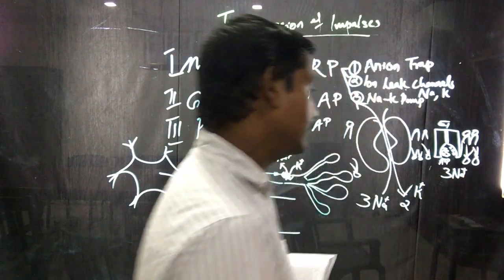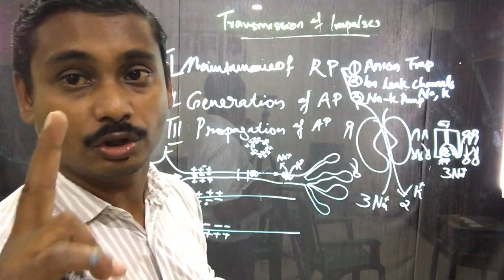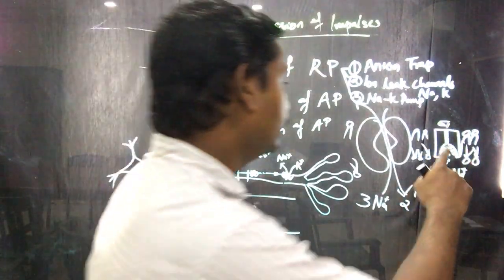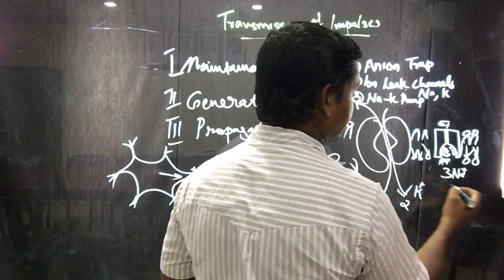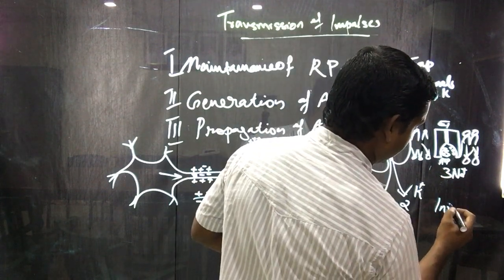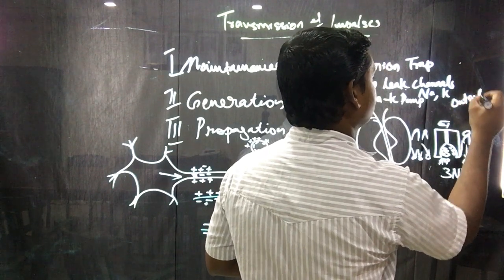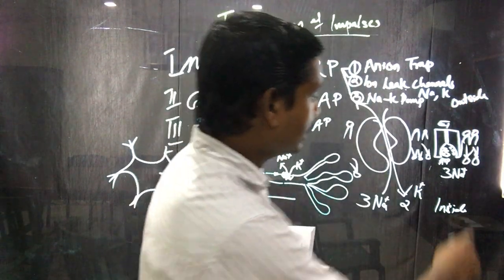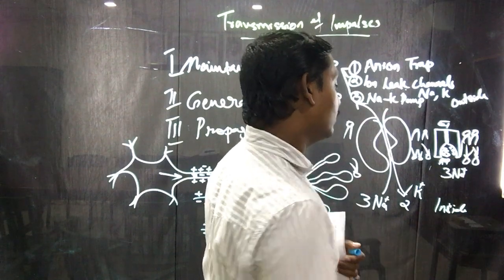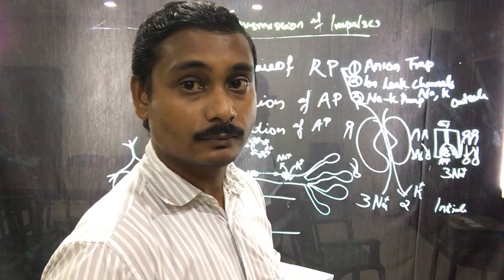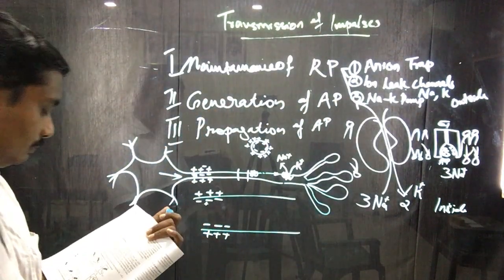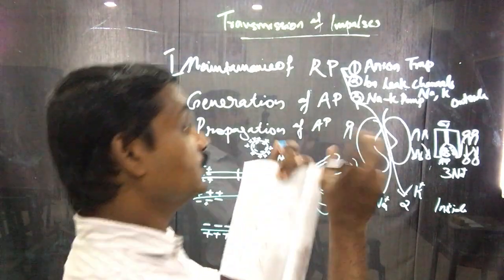Now, during phosphorylation, 3 sodium ions are bound on the inner side. This is inside, and this is outside of the axon membrane. So when 3 sodium ions are bound, the phosphorylation makes the enzyme everted.